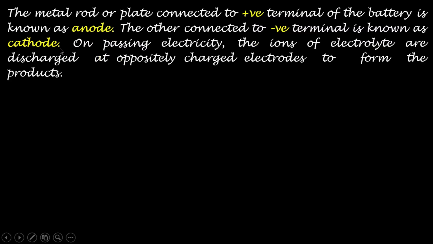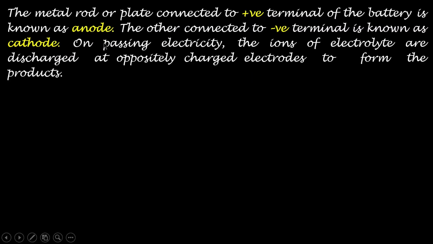Similarly, the cathode is the negative electrode that will be attracting the positive ions in the electrolyte. The positive ions in the electrolyte will be attracted towards the cathode, so those positive ions are called cations. So anions will be attracted towards the anode and cations will be attracted towards the cathode.